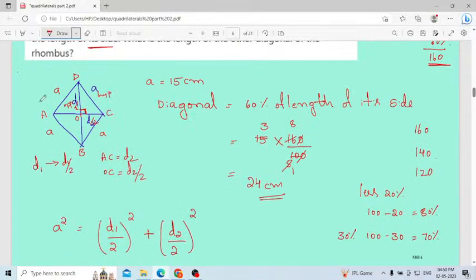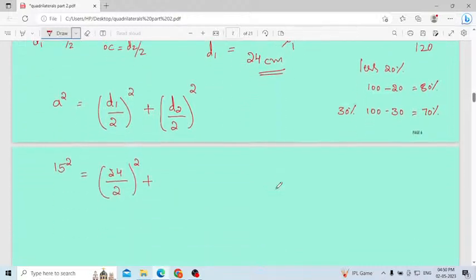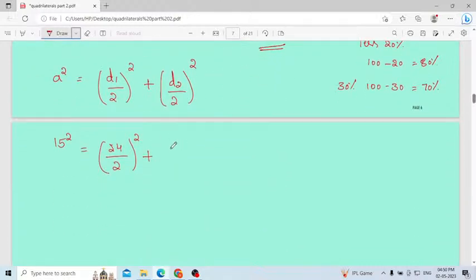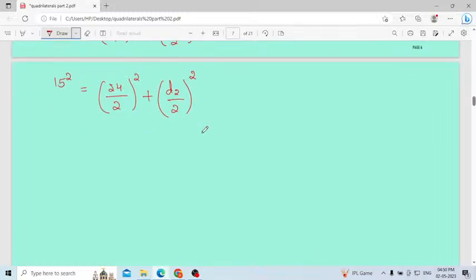Here both the diagonals we have to find out. One of the diagonals is 24 centimeter. Consider any one as d1. Consider this one d1 only. d1 is 24 centimeter. Then we don't know d2. (d2 by 2), right, as it is. Solve. You will get the value of the diagonal d2. You will get the value.